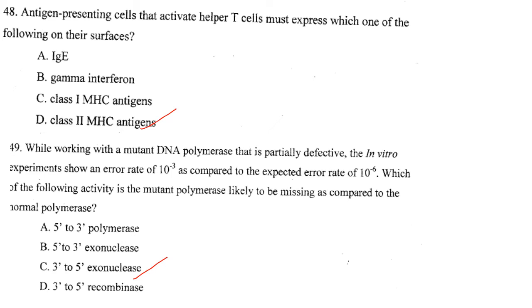It is the 3' to 5' exonuclease activity. Answer is option C. The 3' to 5' exonuclease activity allows a polymerase to remove misincorporated nucleotides, and this ensures the high fidelity of DNA sequences that is required for faithful replication. So it is lacking 3' to 5' exonuclease activity.